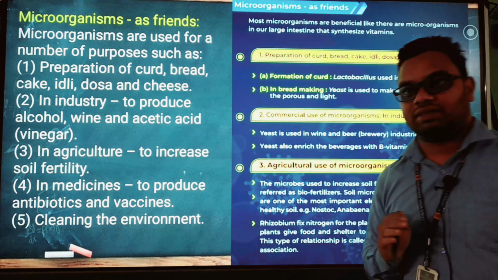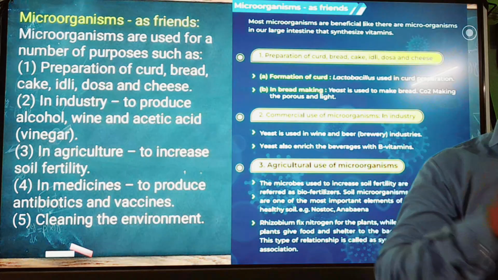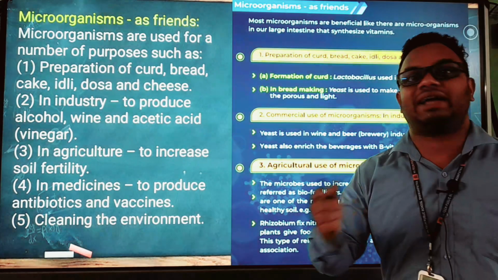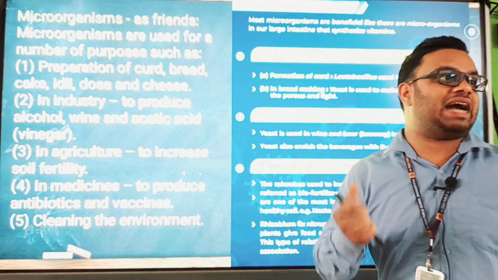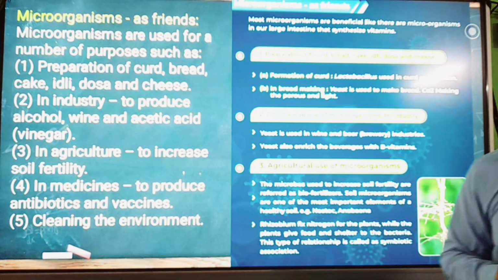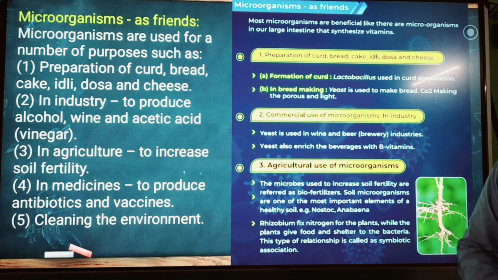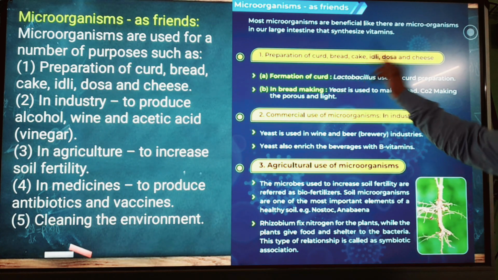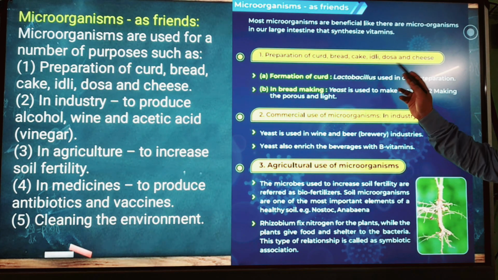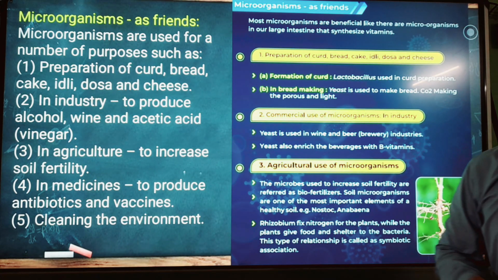Some microorganisms are there while making cheese. We add those microorganisms to add flavor to that cheese. For that also we use some microbes. So they are very helpful in preparation of curd, bread, cake, idli, dosa and cheese. Okay, let's see the video.